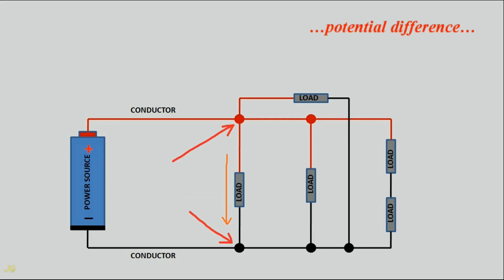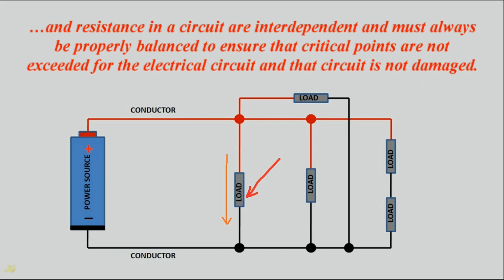Potential difference, current, and resistance in a circuit are interdependent and must always be properly balanced to ensure that critical points are not exceeded for the electrical circuit and that the circuit is not damaged.